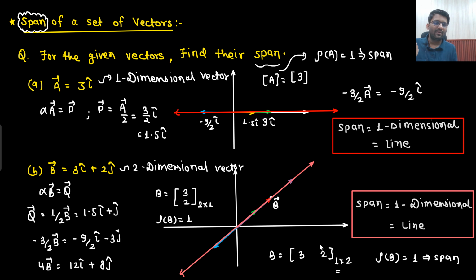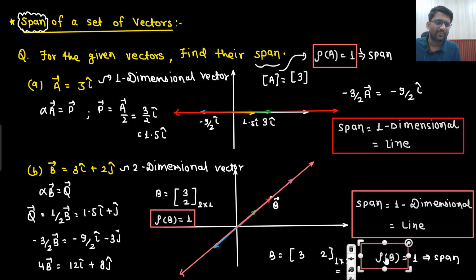Why 1? What is the meaning of rank? Rank means the highest order of the submatrix whose determinant will be non-zero. So what will be the highest order? 1 cross 1 only, right? So what will be the rank of B? That will also be 1. So again this is representing the span. Rank of A is 1, representing the span. Rank of B is 1, representing the span only. So take the vector, get its rank, that will represent the span.